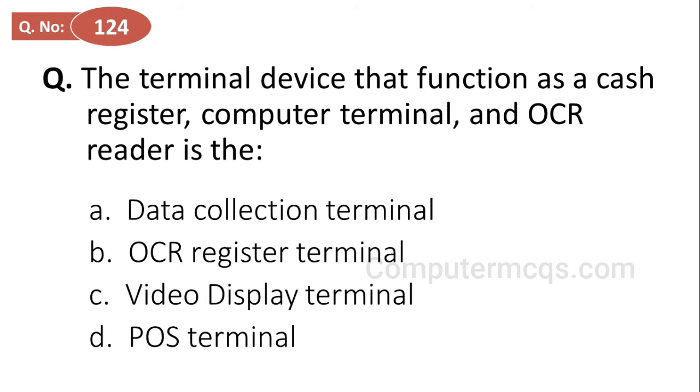The terminal device that functions as a cash register, computer terminal, and OCR reader is the: options are data collection terminal, OCR register terminal, video display terminal, and POS terminal, and the correct answer is option D, POS terminal.